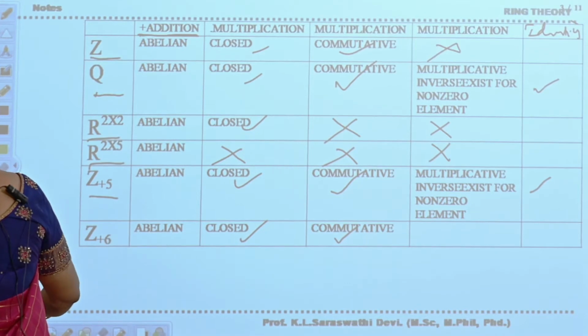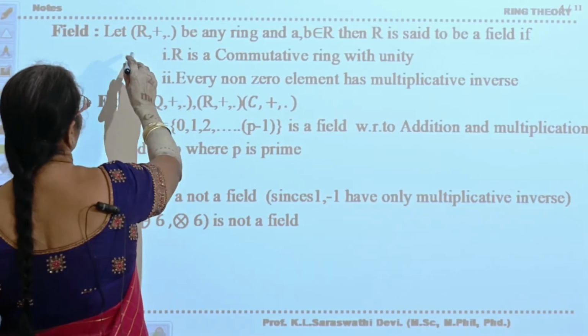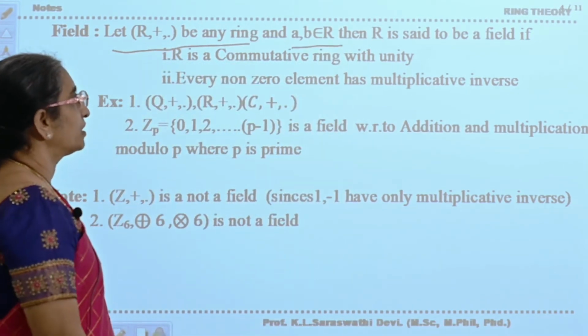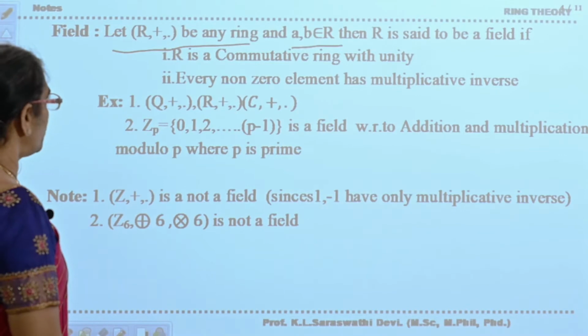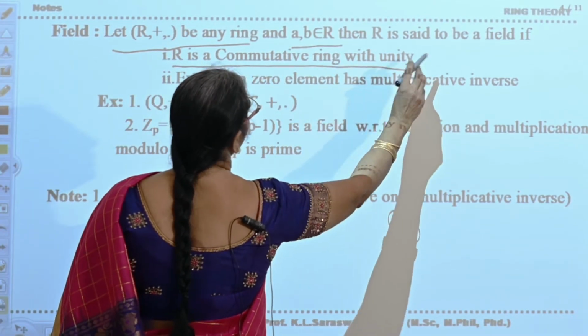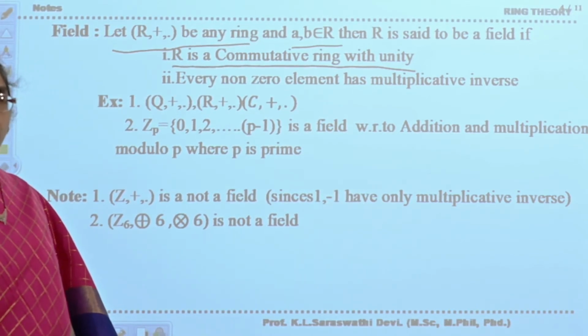Now see, field. Let (R, +, ·) be any ring and a, b belong to R. Then R is said to be a field if R is a commutative ring with unity. R is a commutative ring with unity.